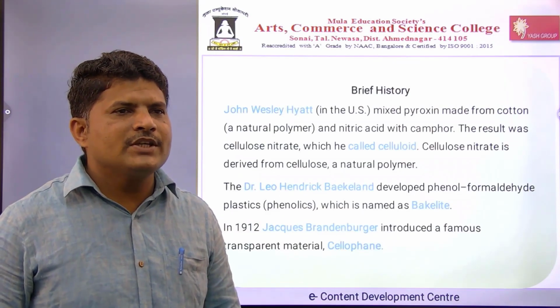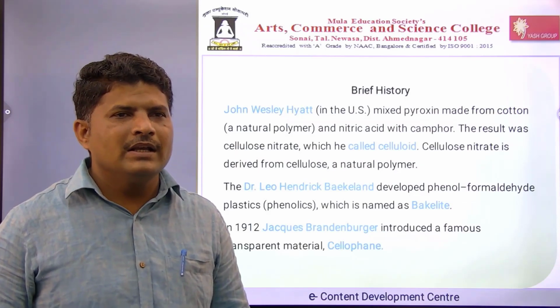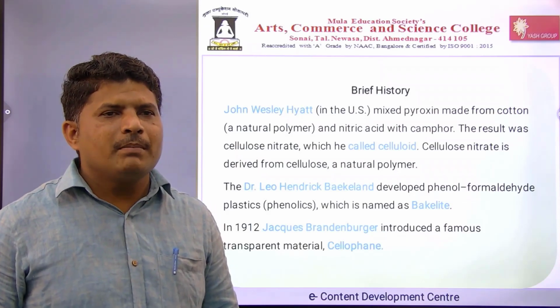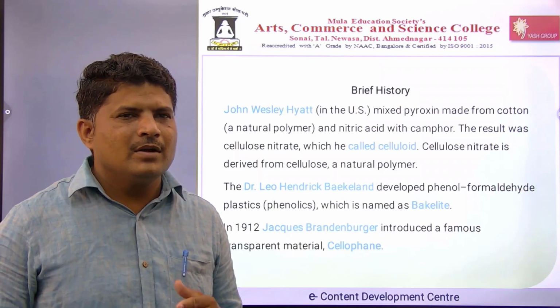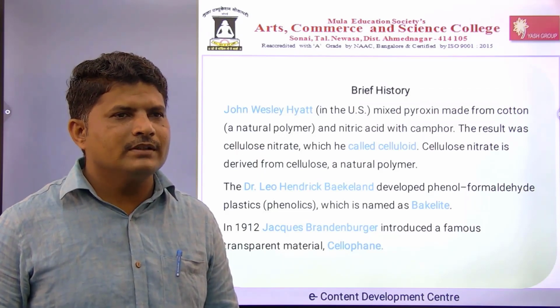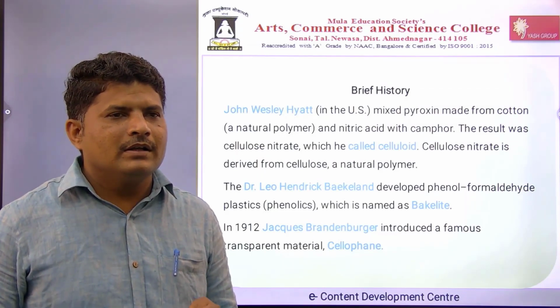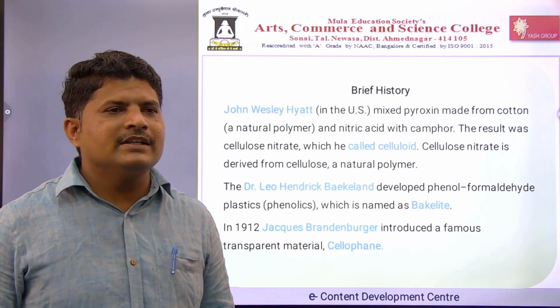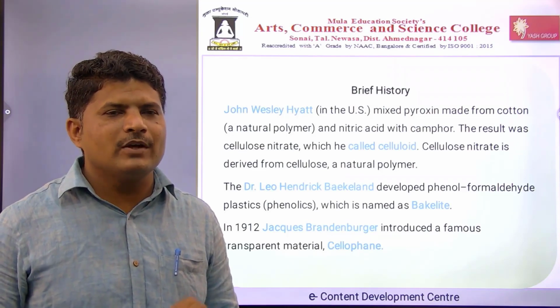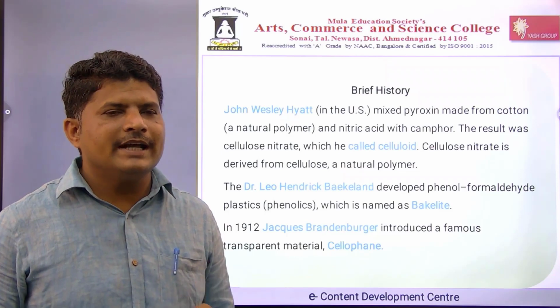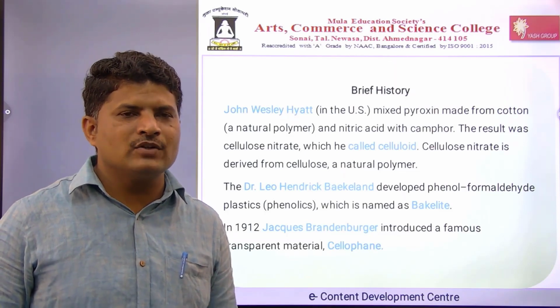Further, John Wesley Hyatt mixed pyroxylin, made from cotton and nitric acid, with camphor. Actually, this pyroxylin is made from cotton and nitric acid, so we can say it is a nitrocellulose.